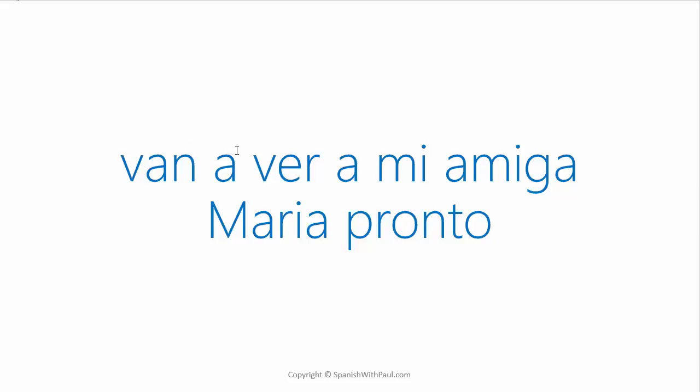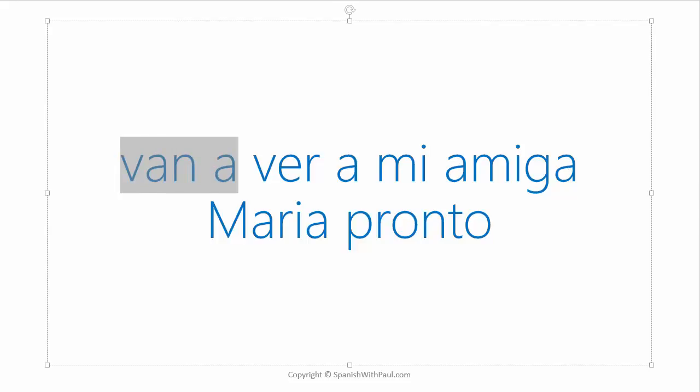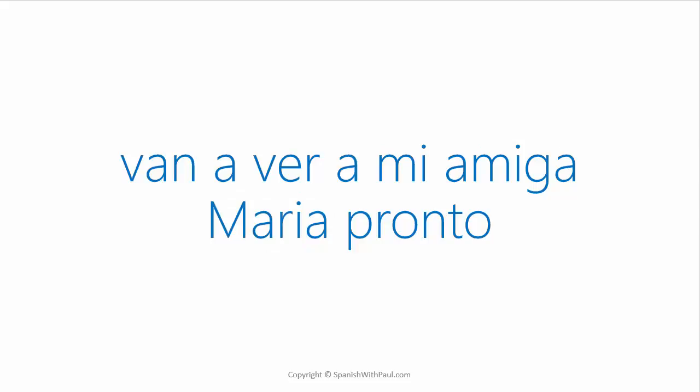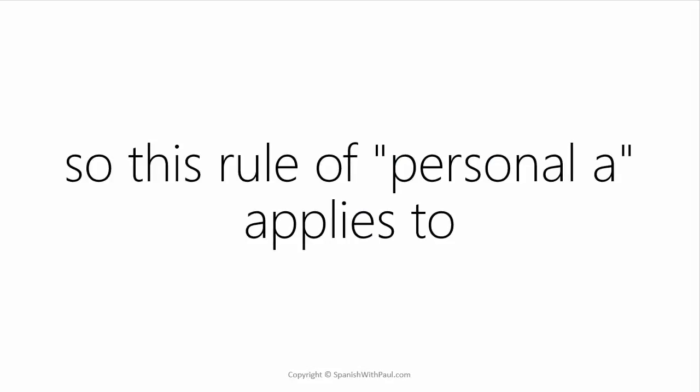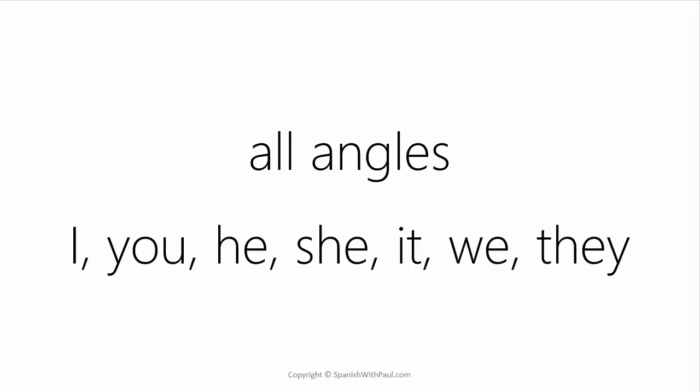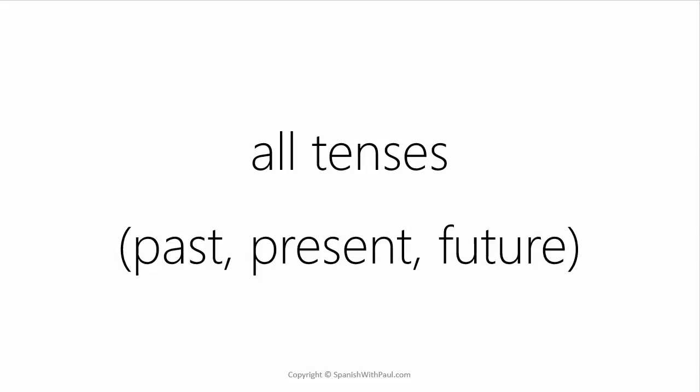Notice that we have our handle, van, they're going to. Van a ver, they're going to see. And then the personal a mi amiga, and it's amiga because we're referring to Maria. It's a female, so instead of amigo, it would be a mi amiga Maria. Remember again that Spanish takes every opportunity it can to agree. So remember, this rule of the personal a applies to all the angles. Doesn't matter if it's I, you, he, she, it, we, or they, and all the tenses, past, present, and future.